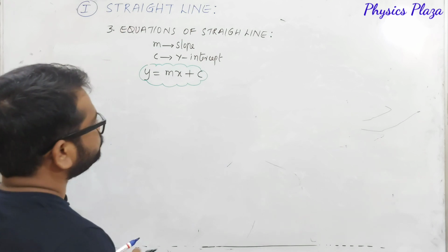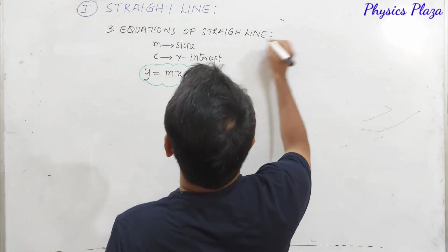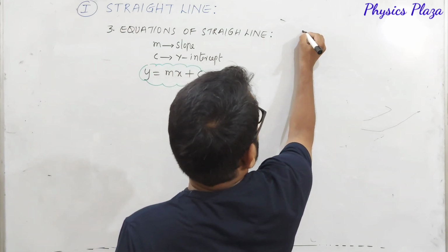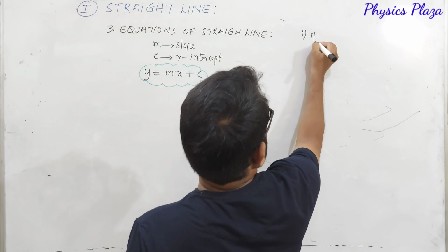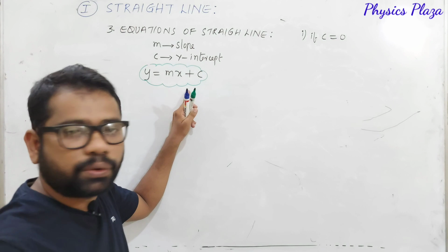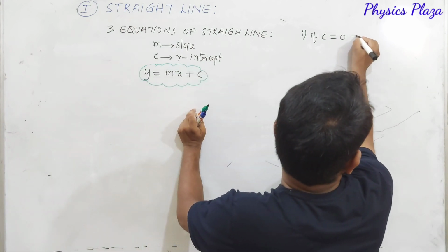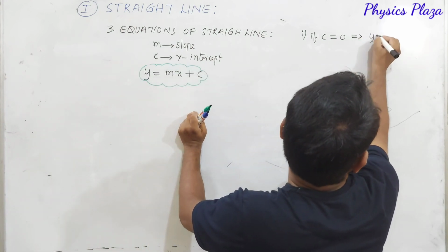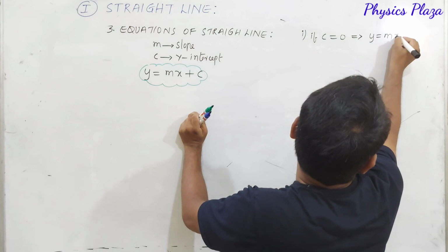Look at here, dear children. So the first one, what are we going to get here? What if c is equal to 0 in this equation? c is equal to 0. So if c is equal to 0, dear children, then we are going to get y is equal to mx.